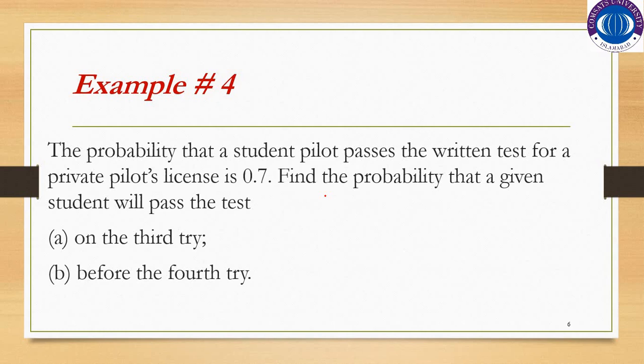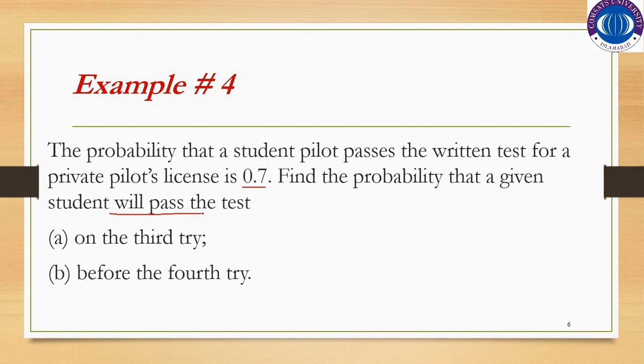There is a particular student pilot who is going to attempt the written test to pass it for the sake of a license, and the passing probability is 0.7. Find the probability that a given student will pass the test.